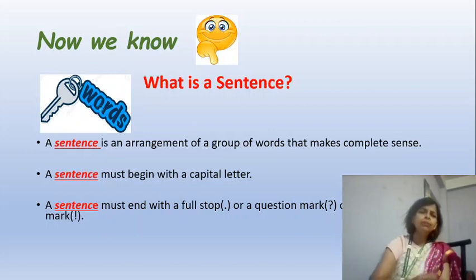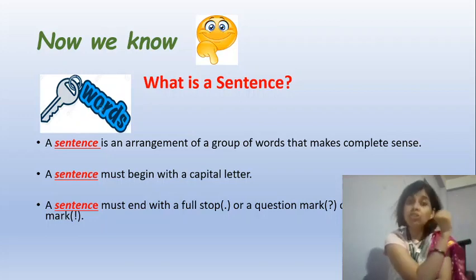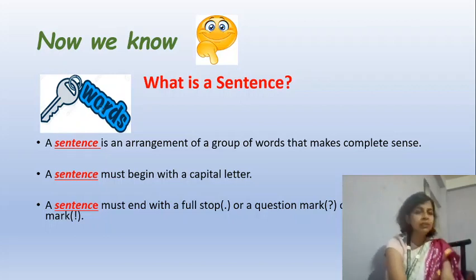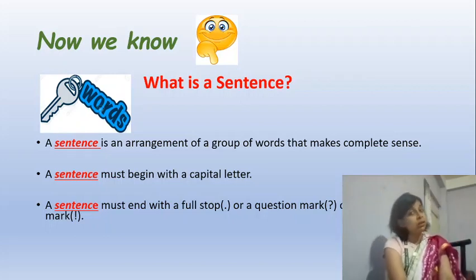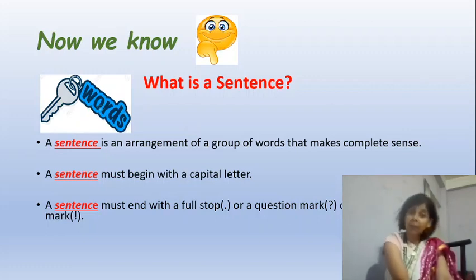And children, you must always remember, I think from class 1 we have already been taught, that when a sentence begins, it must begin with a capital letter. You should never start a sentence with a lower case. You must always begin with an uppercase or a capital letter. Lowercase means small letter. So that is our second thing to remember about a sentence.